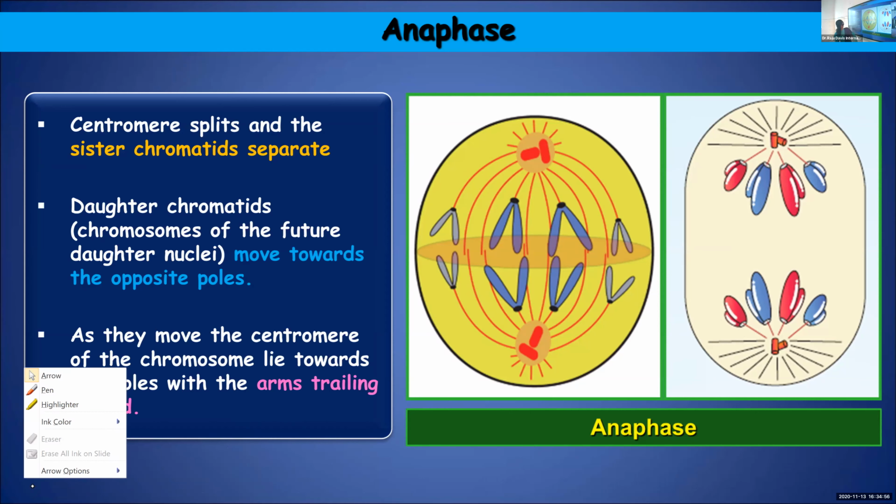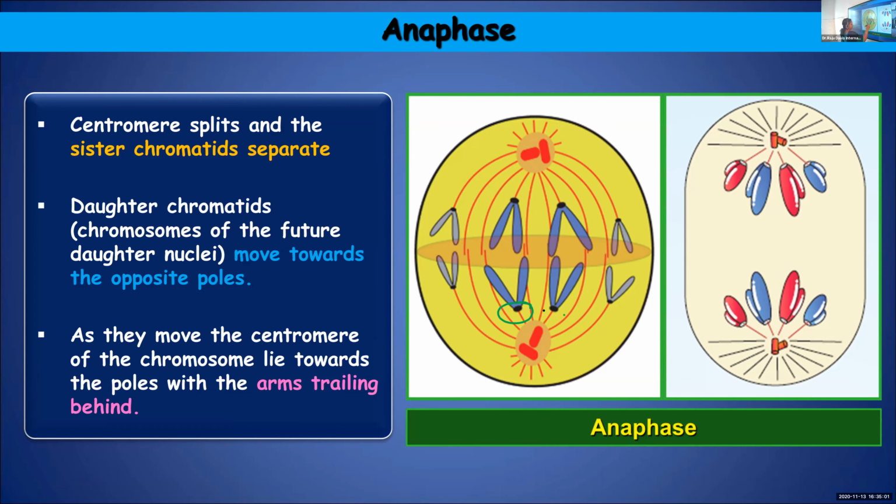In both directions, the sister chromatids move towards the opposite poles with their centromere towards the poles and the arms trailing behind.